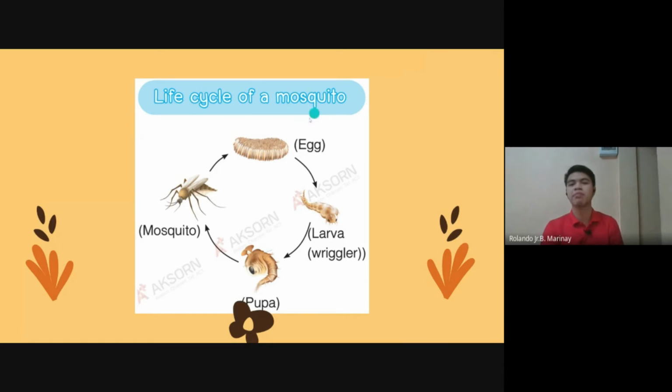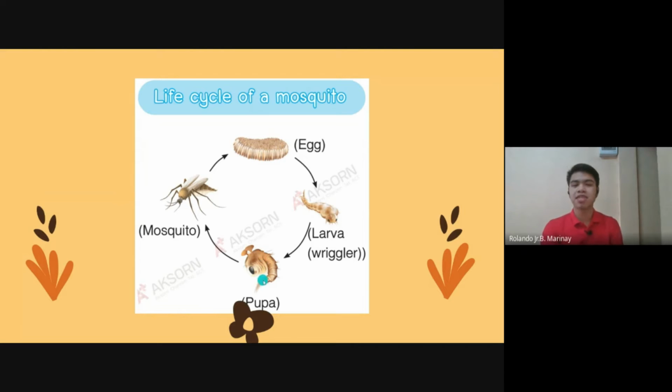The first one, it becomes an egg. This is the egg of the mosquito. This is how it looks like. And then it becomes a larva, or it's also called a wriggler. This is a larva. Okay.